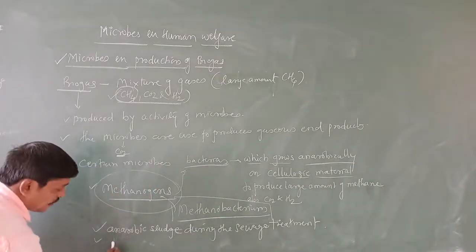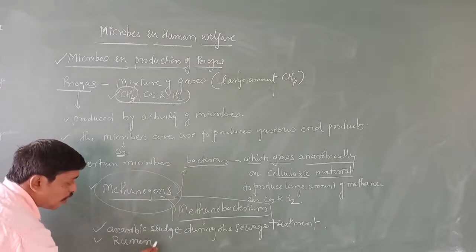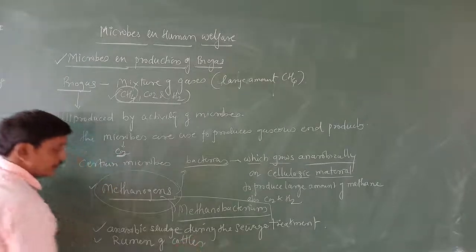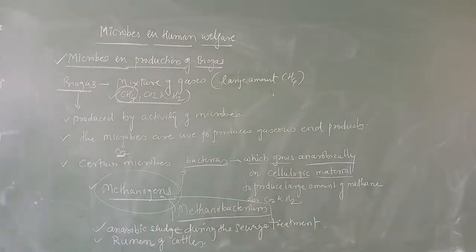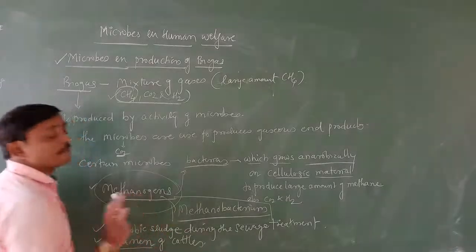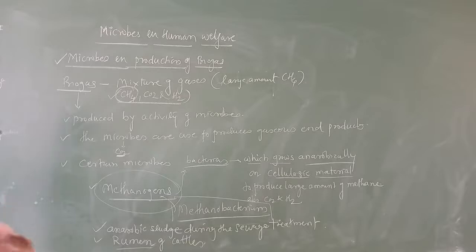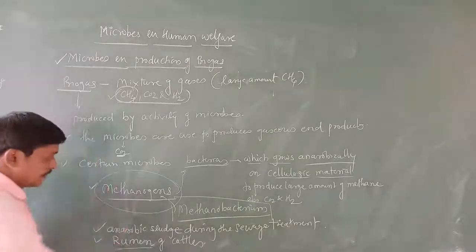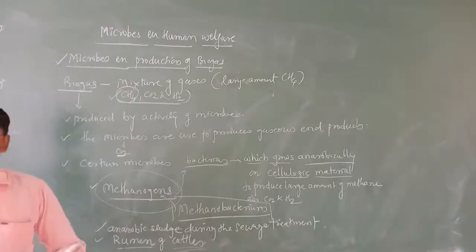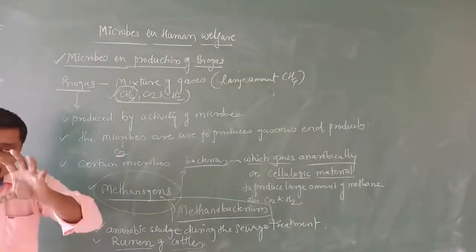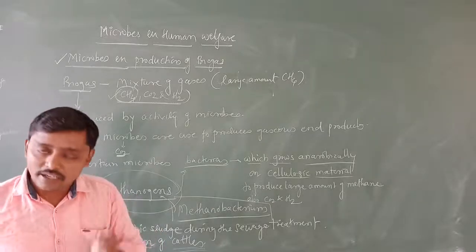Also, these anaerobic bacteria are found in the rumen of cattle. R-U-M-E-N, rumen. What is the rumen? The rumen is a part of the stomach of cattle. Cattle I will explain about this. Generally you see cattle, meaning buffalo, cow and all. Those all have a ruminant stomach.